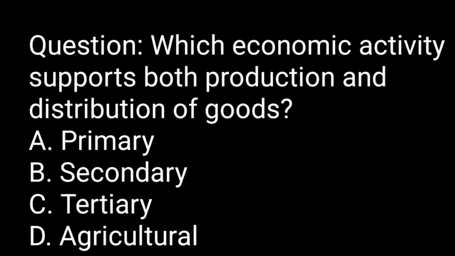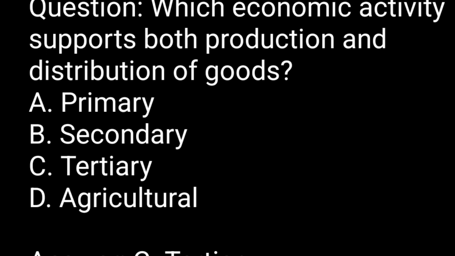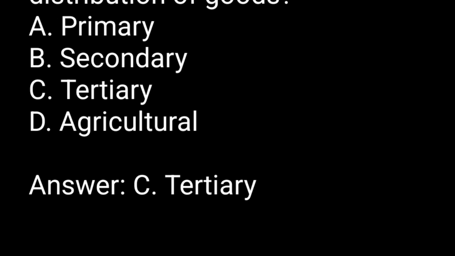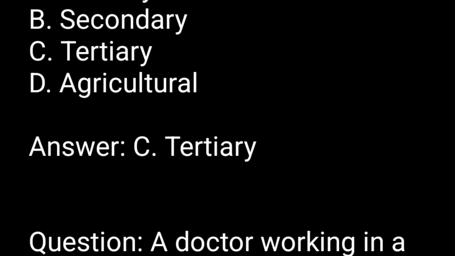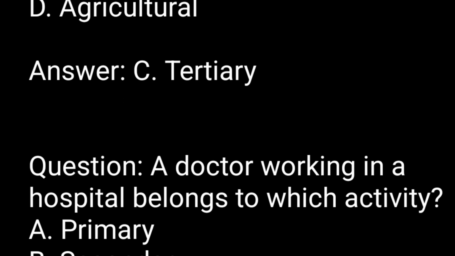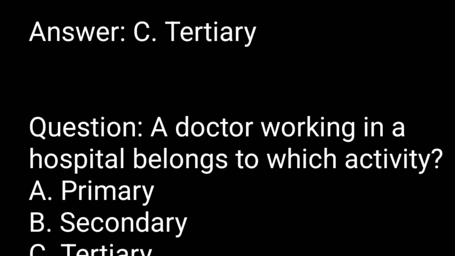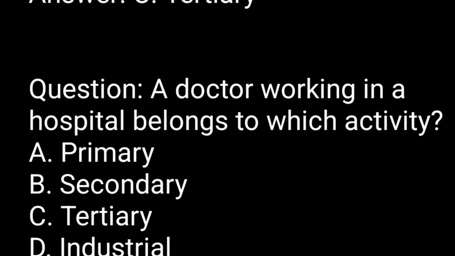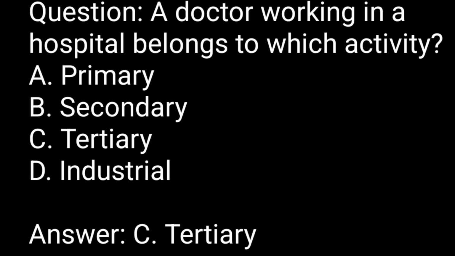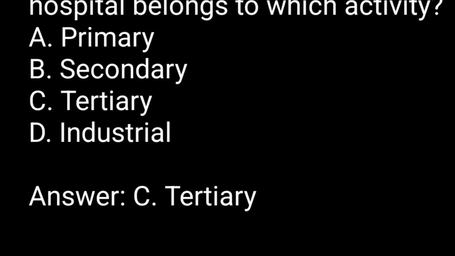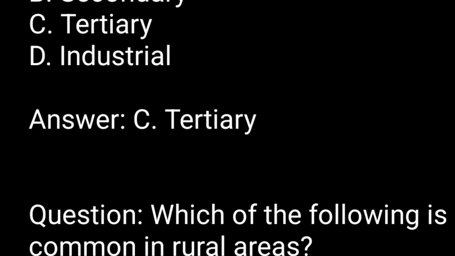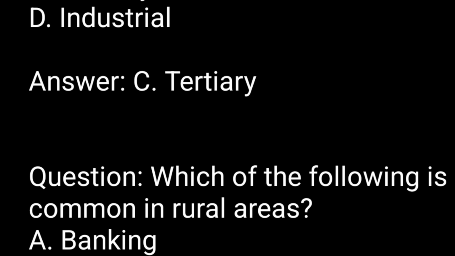Question. Which economic activity supports both production and distribution of goods? A. Primary. B. Secondary. C. Tertiary. D. Agricultural. Answer. C. Tertiary. Question. A doctor working in a hospital belongs to which activity? A. Primary. B. Secondary. C. Tertiary. D. Industrial. Answer. C. Tertiary.